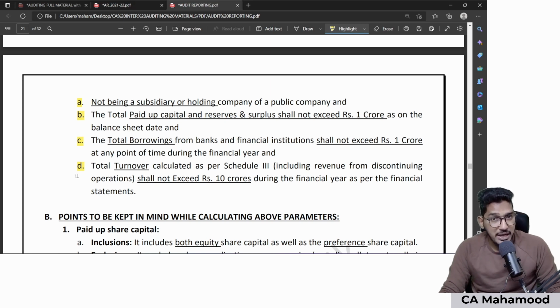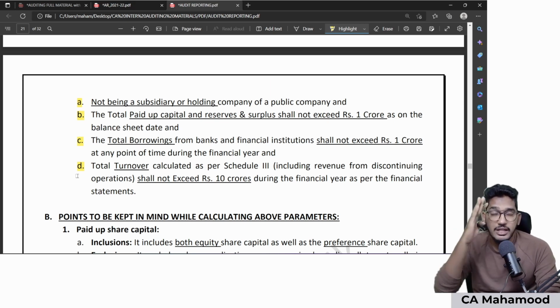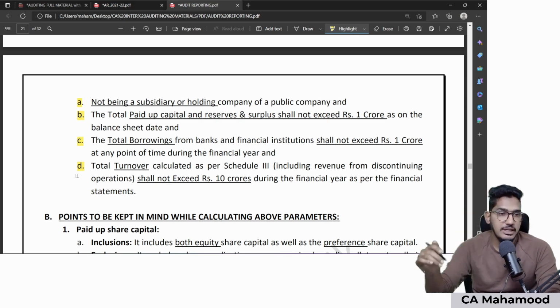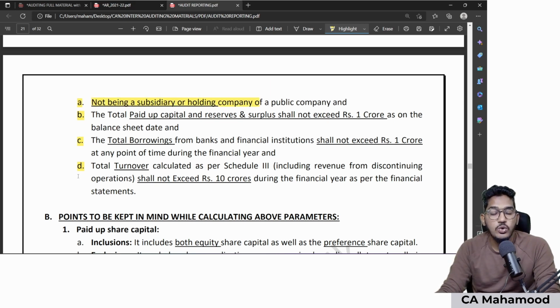Once again, I am repeating, when the private company satisfies all the 4 conditions given here, then the auditor need not report on CARO for that company. So what are those 4 conditions? If I list them out, number 1, your client company should not be a subsidiary or holding of a public company. Number 2, your client should not have paid up capital and reserves and surplus exceeding 1 crore rupees as on the balance sheet date. Number 3, your client should not have borrowings from banks and financial institutions exceeding 1 crore rupees at any point of time during the financial year.